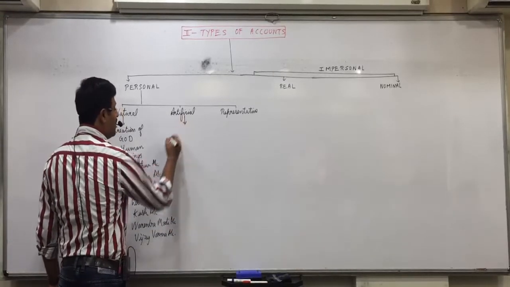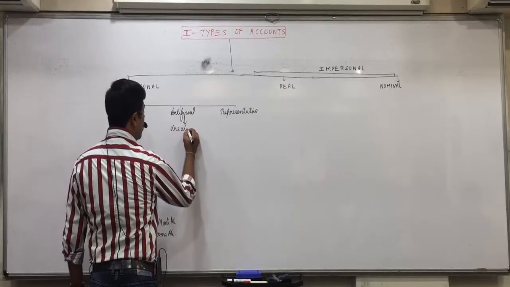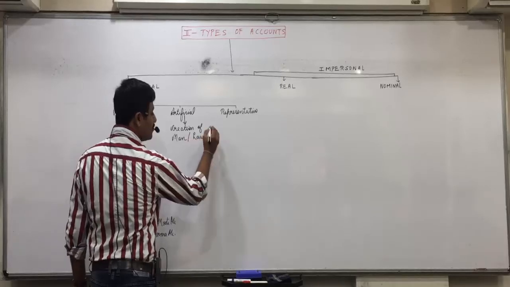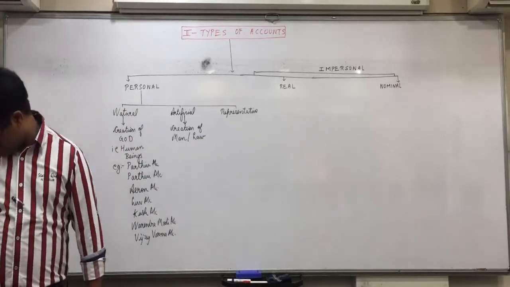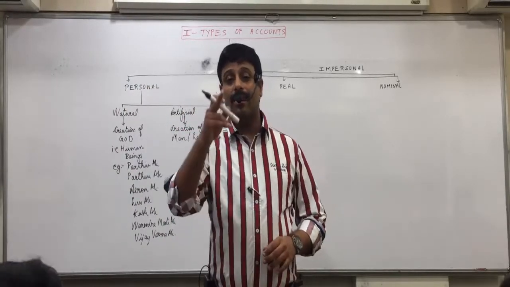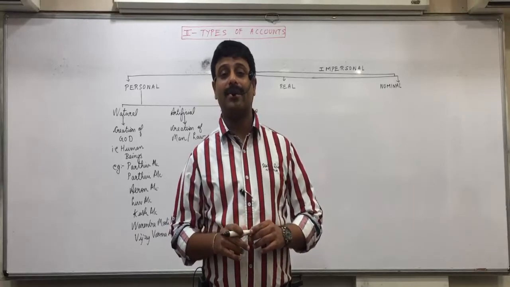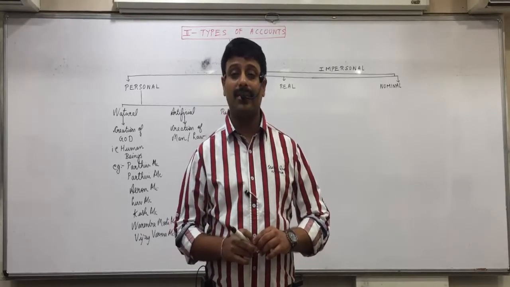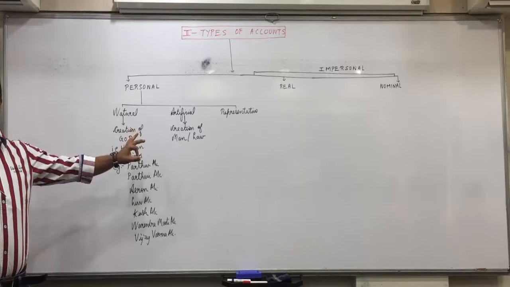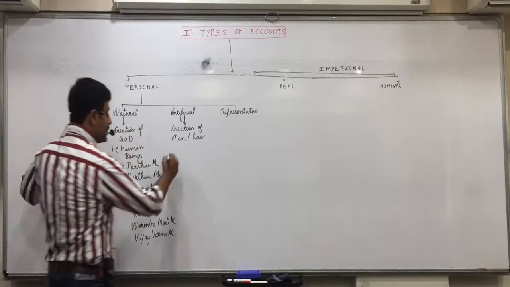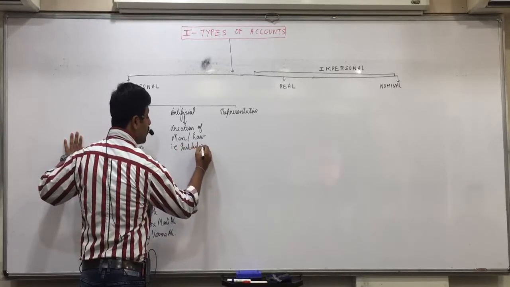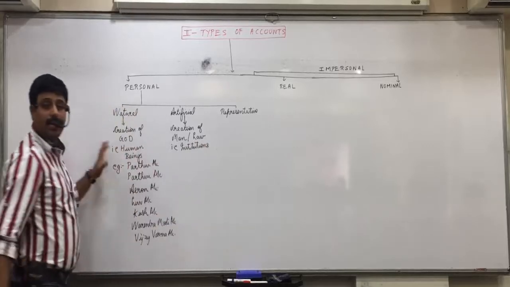Now, artificial includes creation of man or law. Artificial will include creation of man or law. That is, it includes all the institutions.